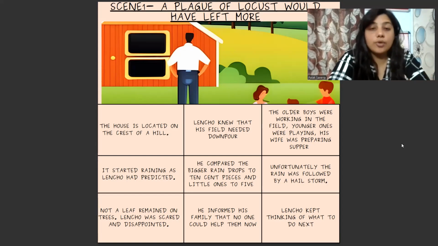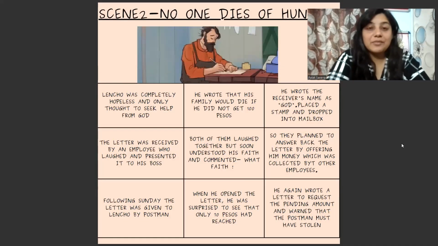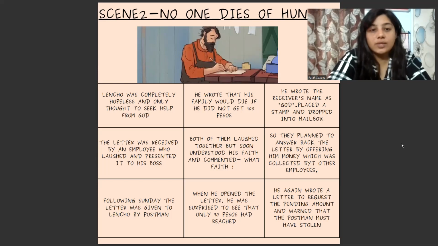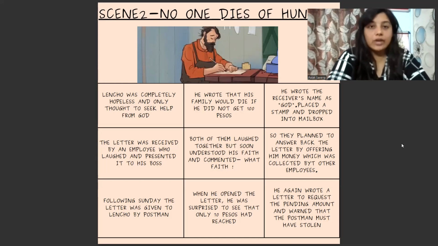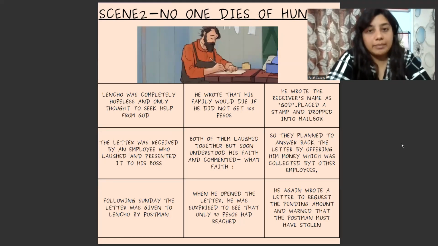Lencho kept thinking of what to do next. Naturally, in such a state, somebody would always think of it. Now, we'll conclude this story in a very short and precise way with scene two, which is no one dies of hunger. Lencho was completely hopeless and only thought to seek help from God. He was really hopeless, and he knew that except the Almighty, the powerful God, there was no one who could help him.